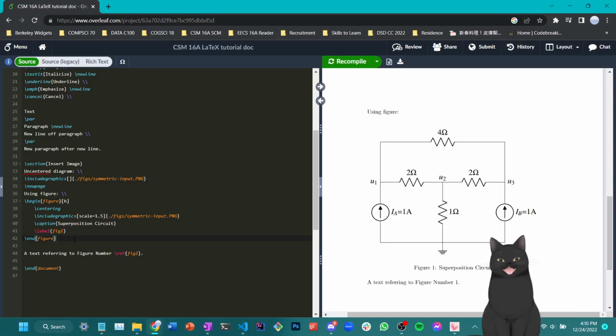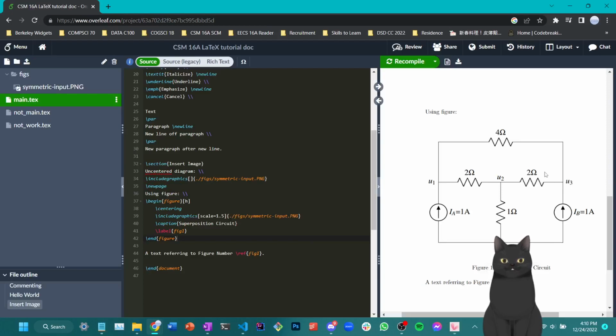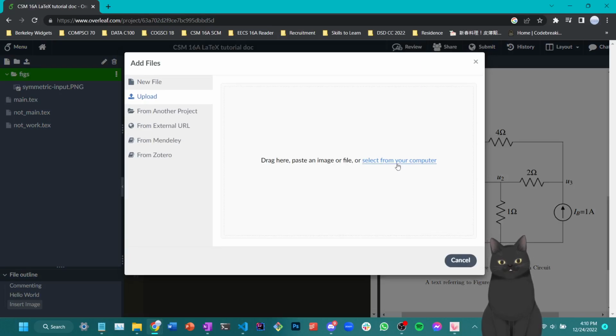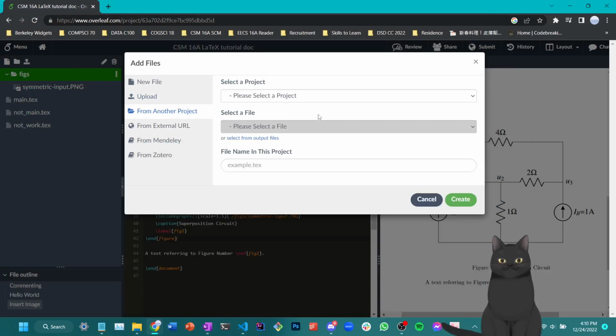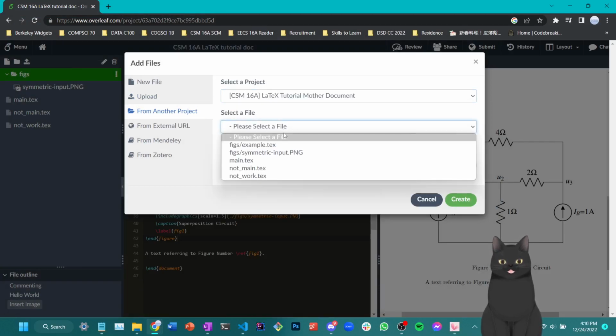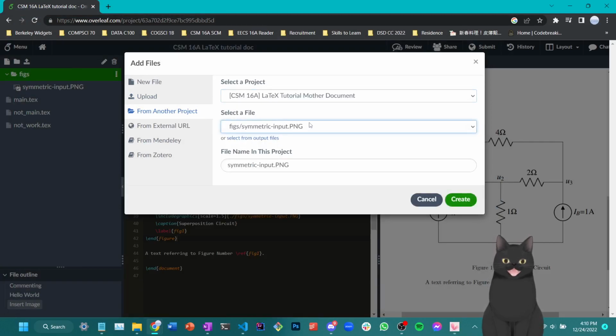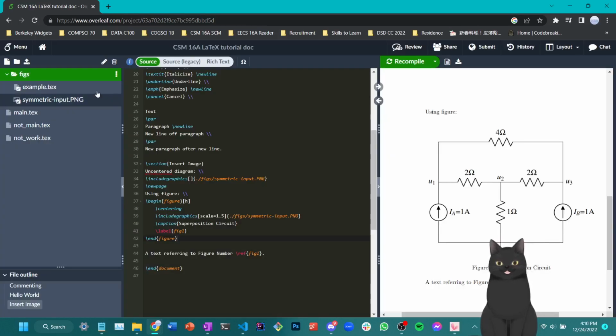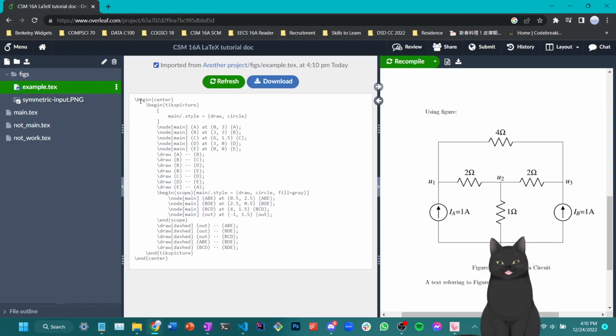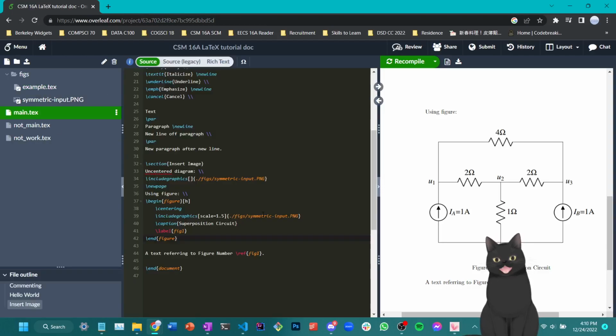Okay, other than pictures, sometimes we can also typeset these kinds of circuit things as LaTeX files. So for example, I'm going to upload another example here from my previous project, which would be a CS70 graph. How exciting. This file is called example.tex, and as you can see, it is a LaTeX file. It is a series of LaTeX commands here that represents something you'll see later.